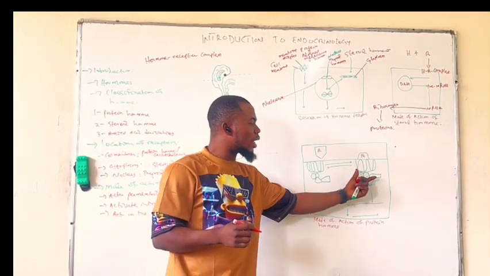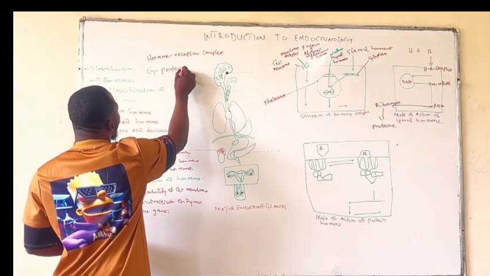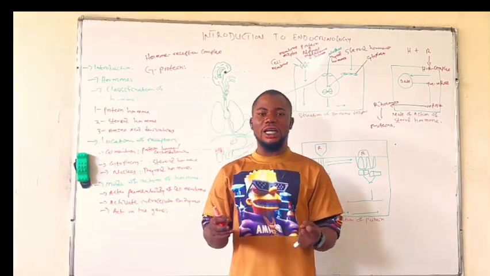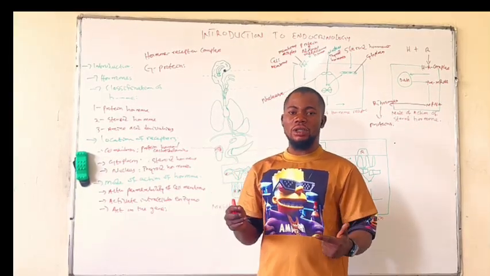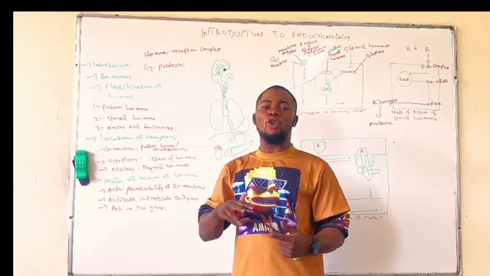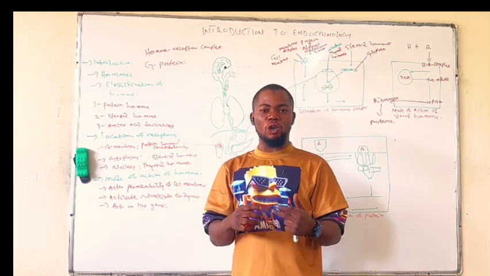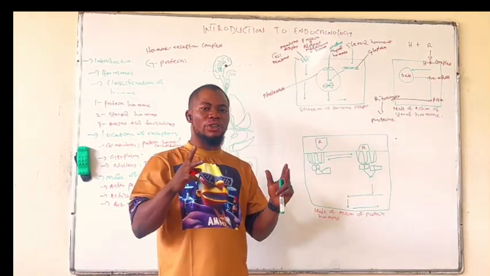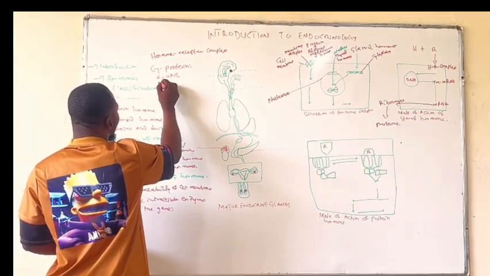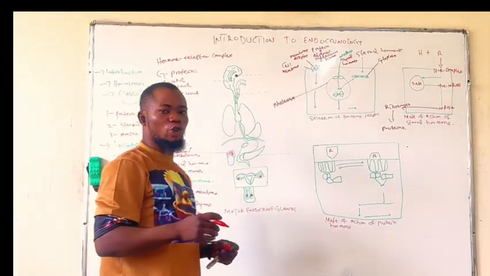Now, there is also what they call the G protein. These G proteins are membrane proteins that are present on the inner surface of the cell membrane. Once this protein is activated, it will be the one that carries out the action of that hormone on the target cells. And the G protein is activated by the hormone receptor complex. Now, we should know that the G protein is made up of 3 units: the alpha unit, the beta unit, and the gamma unit, also called the trimeric unit.